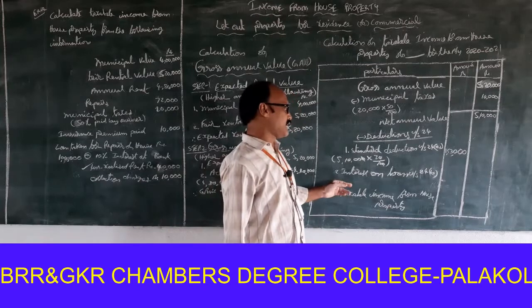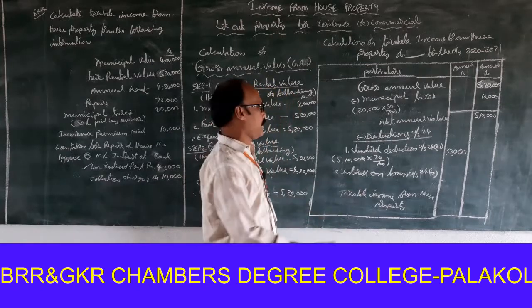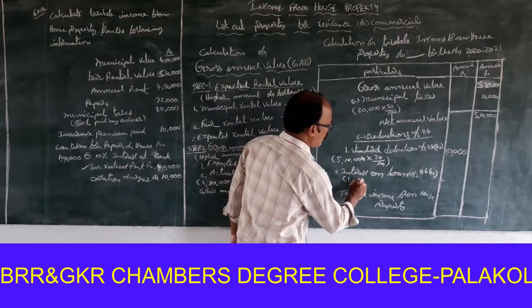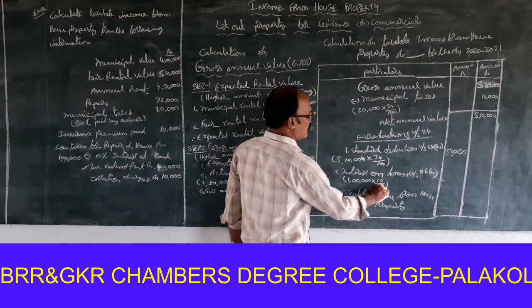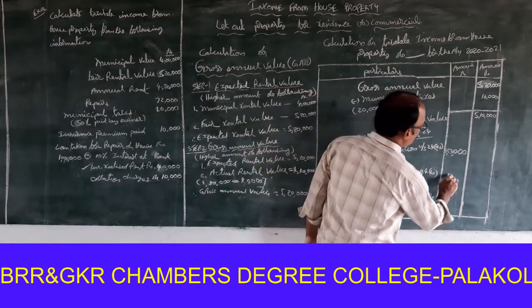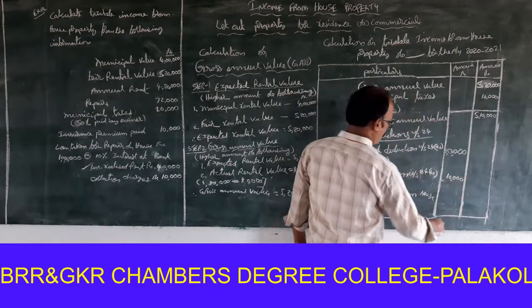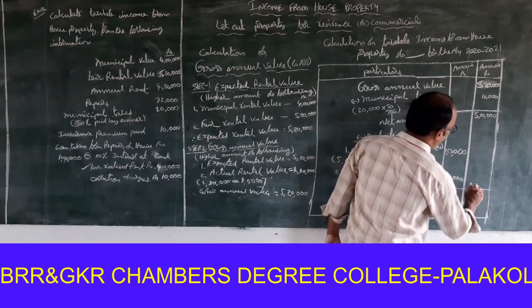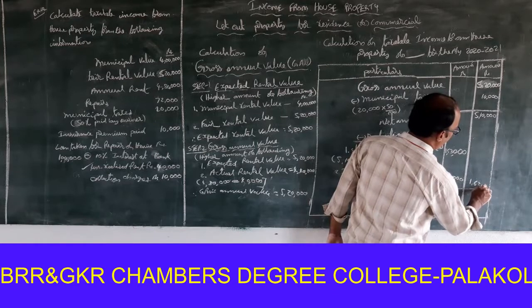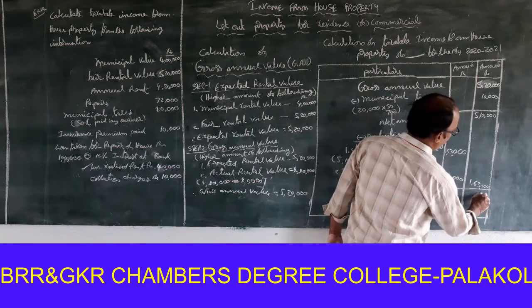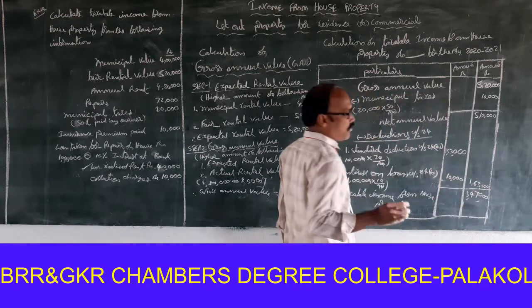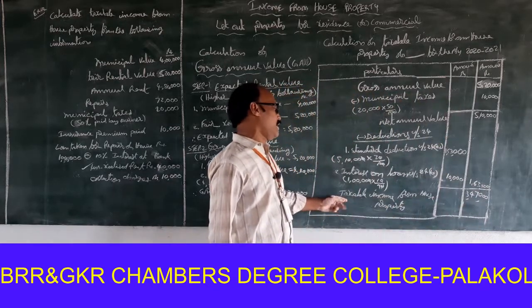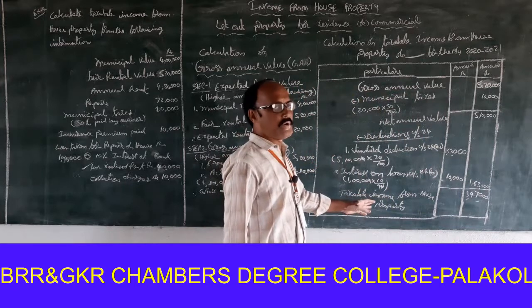Interest on loan under section 24B is equal to loan amount 1 lakh into 10 by 100, that is equal to 10,000. So totally 1,63,000. So 3,47,000 is to be treated as the taxable income from house property.